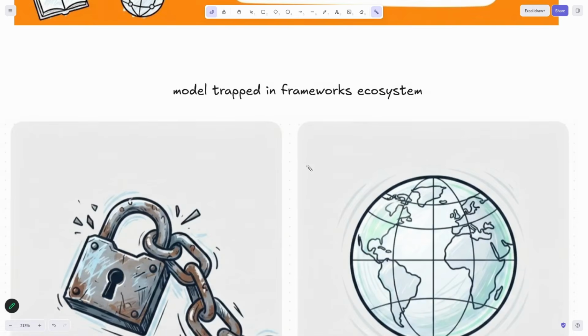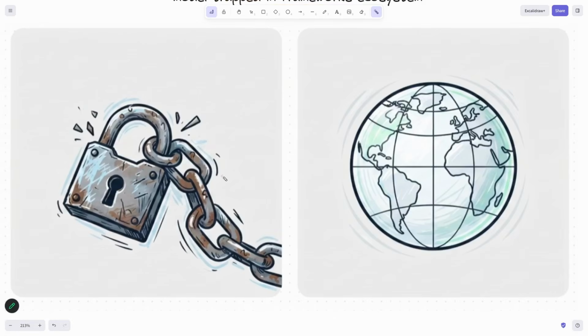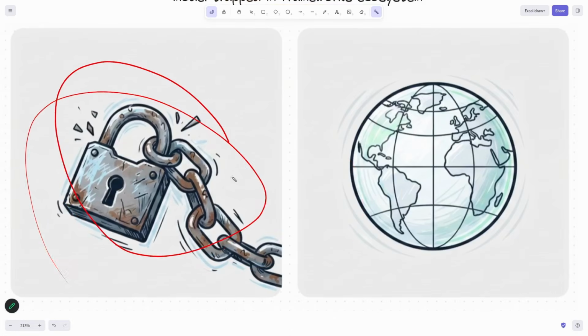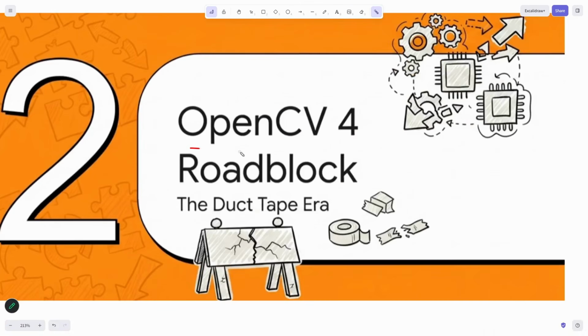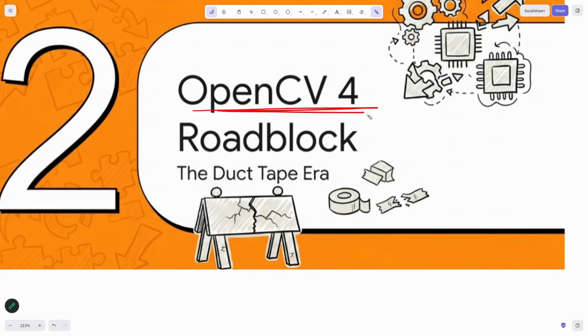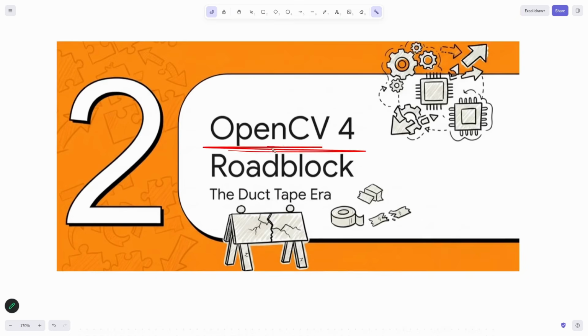So why did they bring this particular update? Because the model was trapped in a particular ecosystem. A PyTorch or TensorFlow model was trapped over there. We wanted a universal format, so they brought ONNX into the picture. This was what was blocking, because OpenCV 4 was not compatible with tomorrow's AI models, which means vision transformers and vision language models.